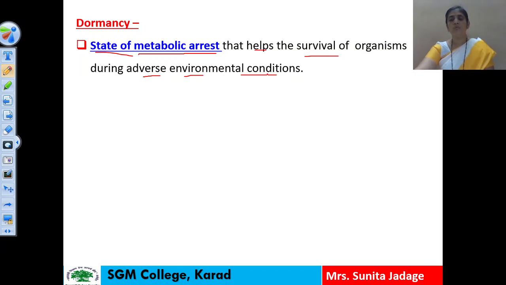To survive in those conditions, those organisms show a state of metabolic arrest. That condition is known as dormancy.